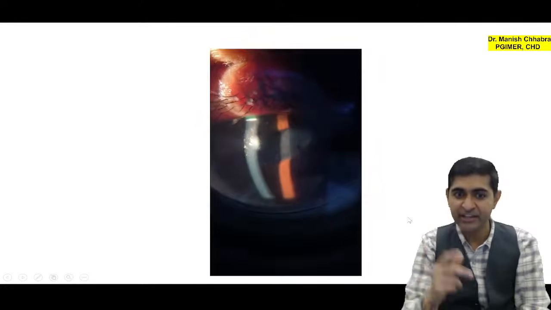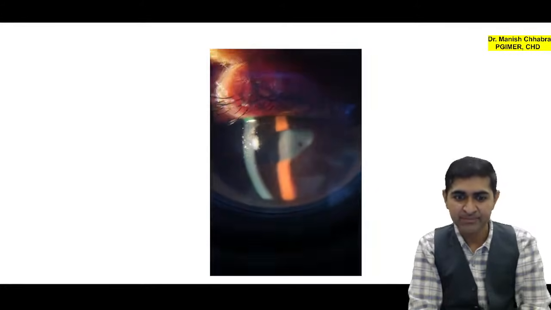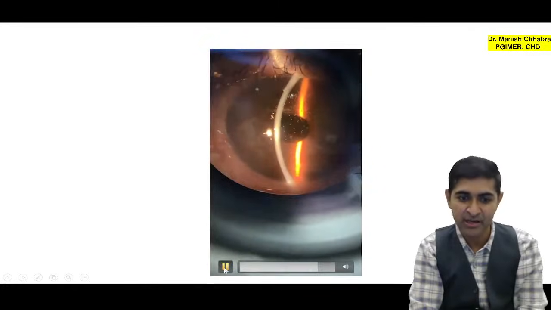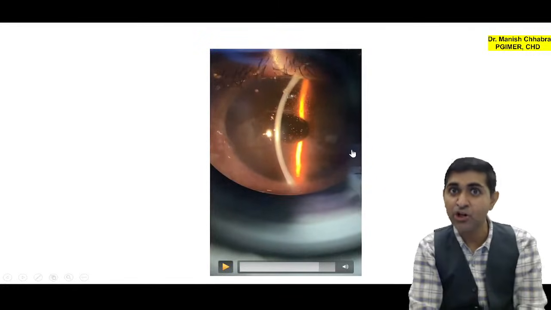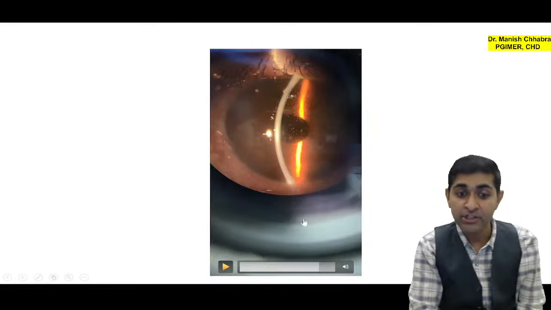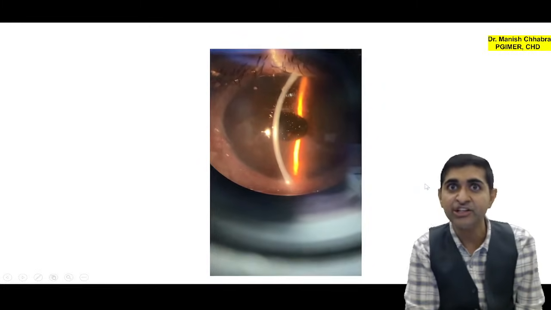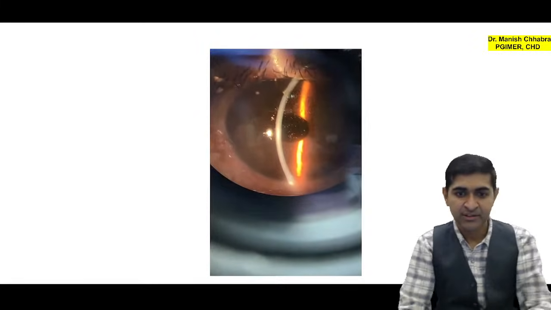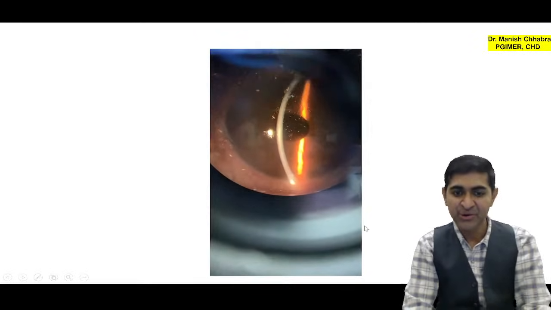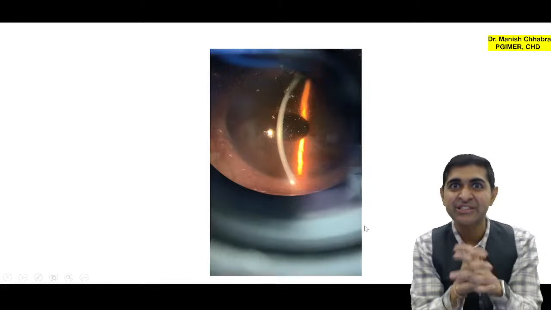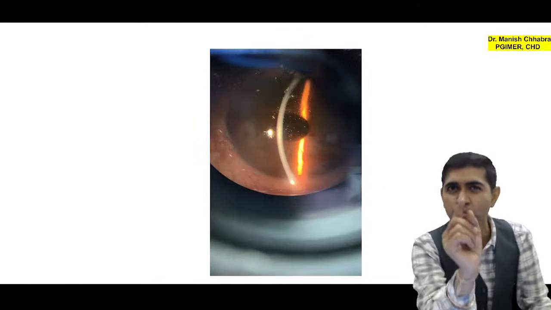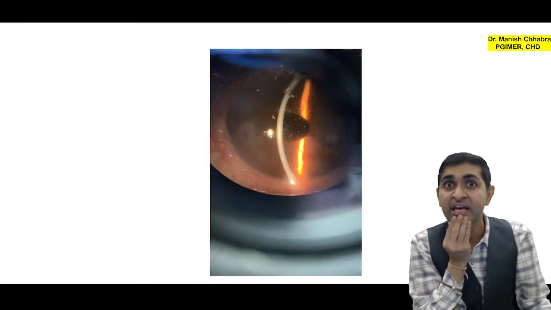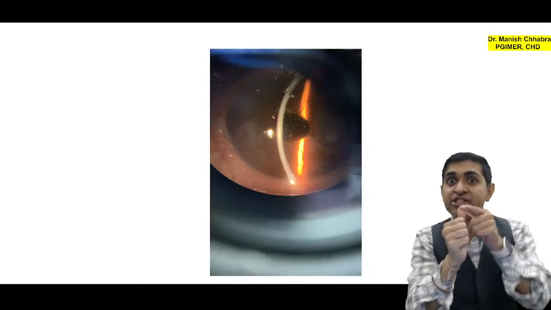Let me increase some magnification. You will see. Now, can you appreciate something? Can you appreciate these small dots? What are these? Boys and girls, these are cells in the anterior chamber. So, now what is your diagnosis? This is your anterior uveitis. So can you tell me the earliest diagnostic sign that you see in anterior uveitis? It is cells in the anterior chamber.